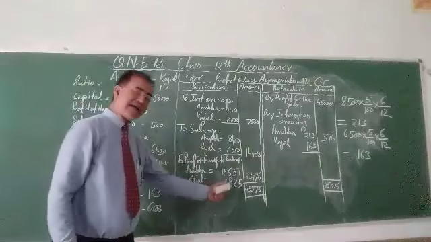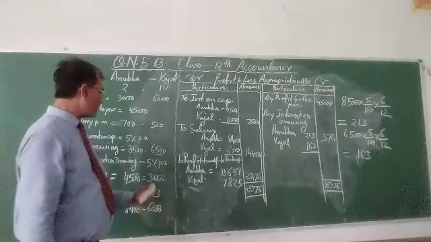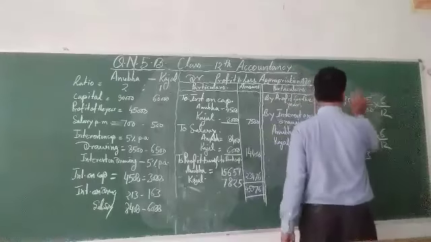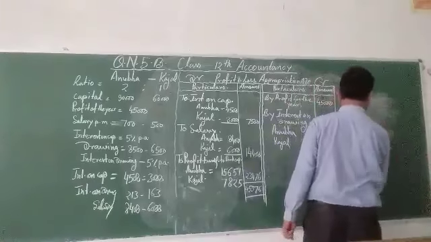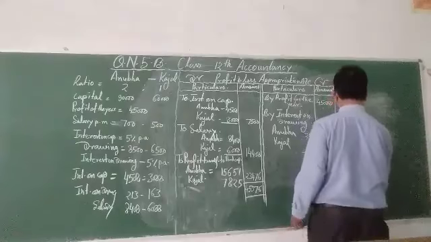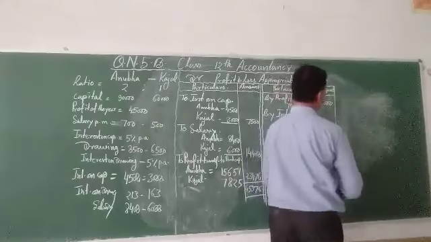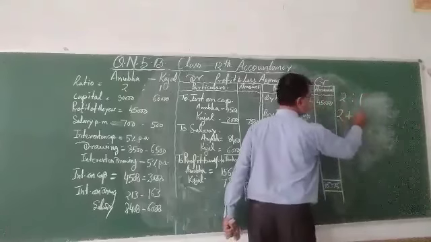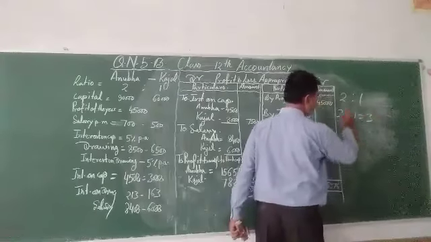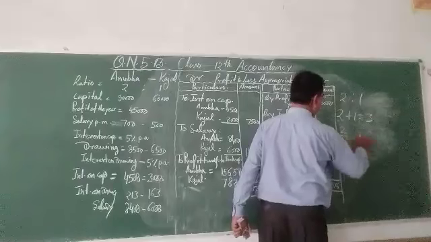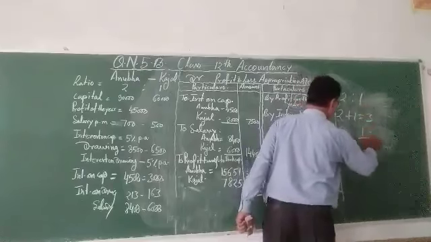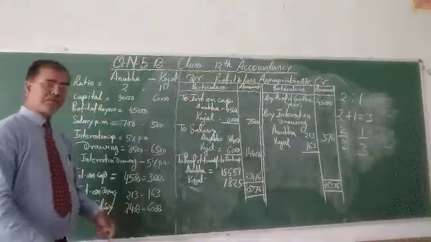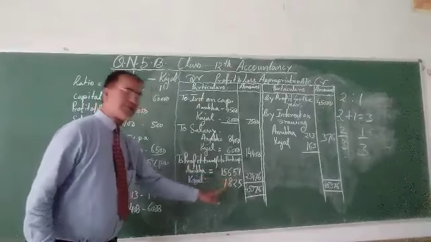Now you will divide it, share it among the partners in the 2:1 ratio. To divide in the 2:1 ratio, whatever the share will be, the ratio 2:1 equal to 2 plus 1 is equal to 3. Anubhav share 2/3 and Kajal share 1/3. Is it? Now go through the division of the profit.